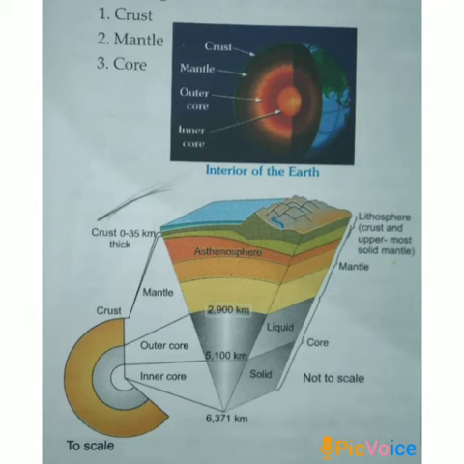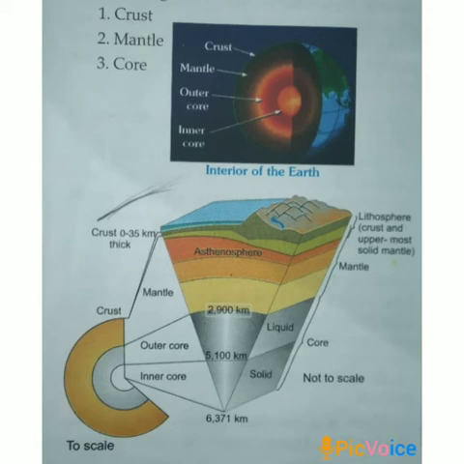This layer has very high temperature and pressure. The temperature inside the Earth converts the solid rock into molten states. Sometimes the hot material called lava comes out through cracks or joints.